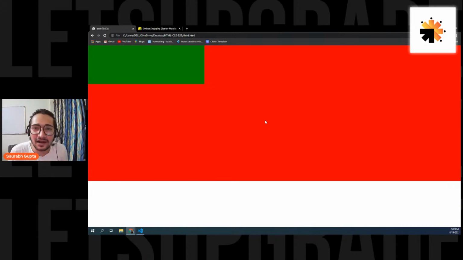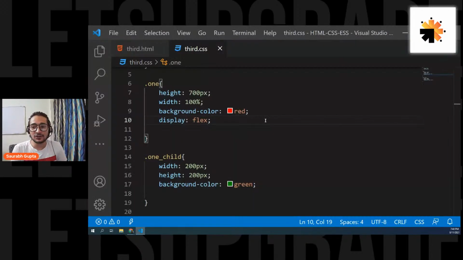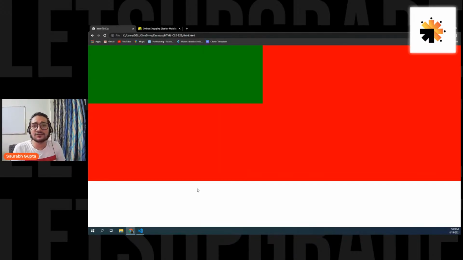So guys, are we cleared with this? Everyone. So to the parent, you have to give display of flex and the child will go in horizontal direction by default. Or you can also call it a row direction. And let me just increase the height and width actually. Let's say 300, 300. Okay, so that's what display flex does.